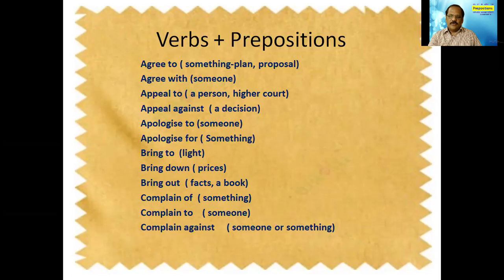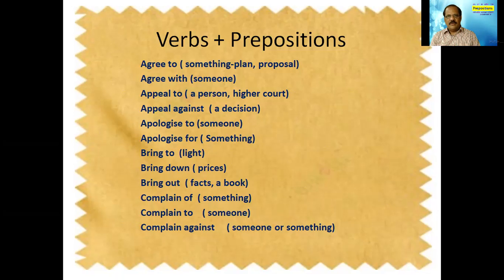For example, agree to. We use agree to when we are agreeing to a proposal or a plan. That means when we agree to something. We can also say I agree with you. That means we are agreeing with a person.